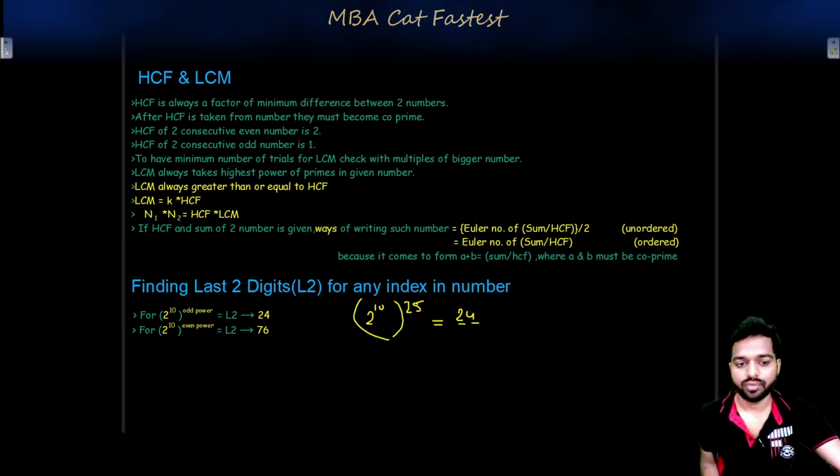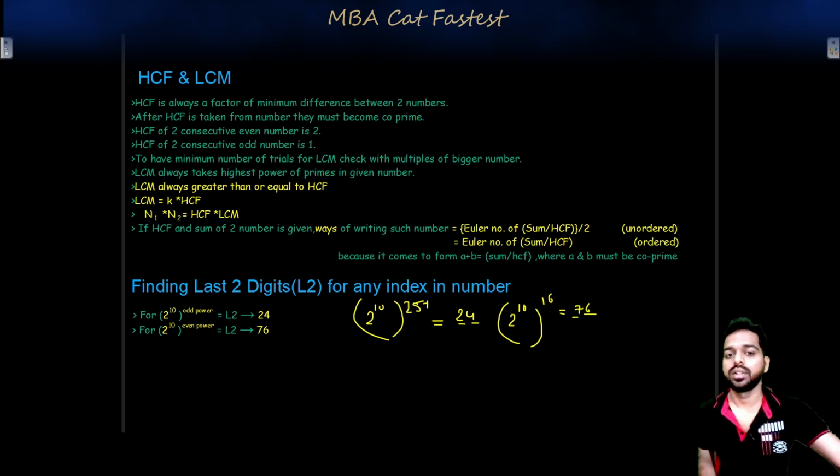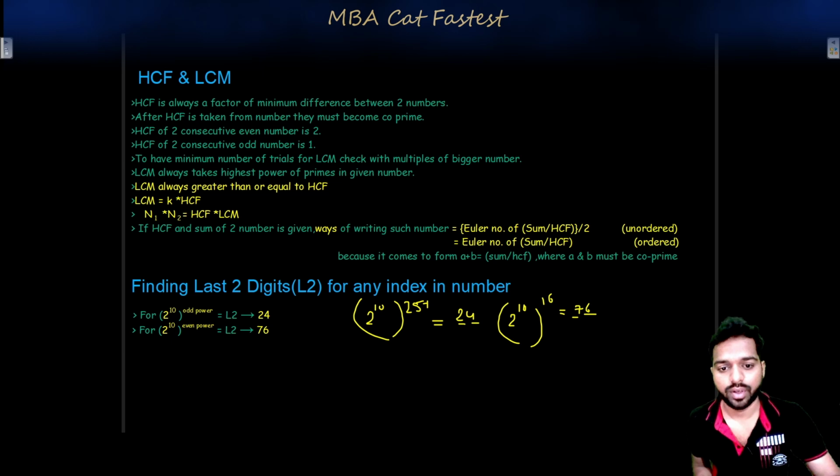And for the even power, 25, let's say it is 2 to the power 10. First of all, it must satisfy this criterion, and here it goes to 16. Then you can write that the last two digits of that number will be 76.